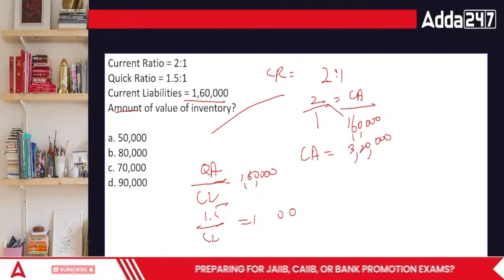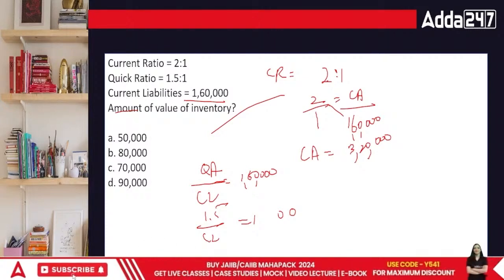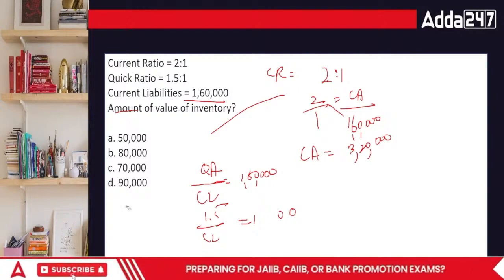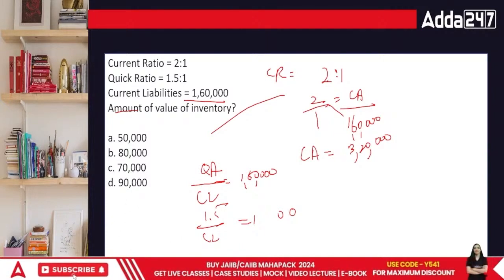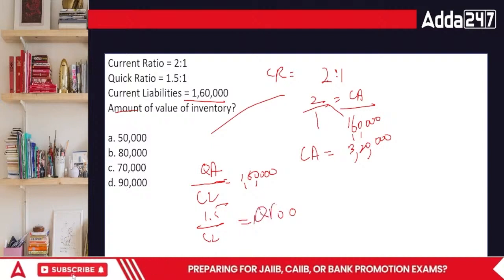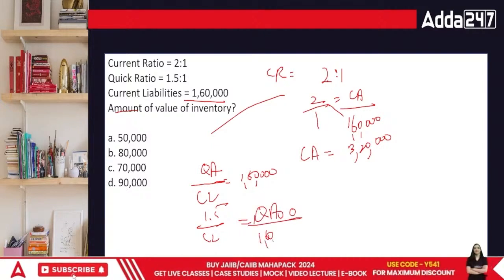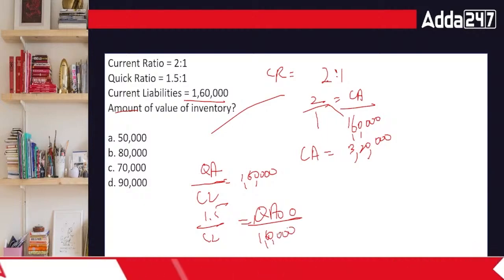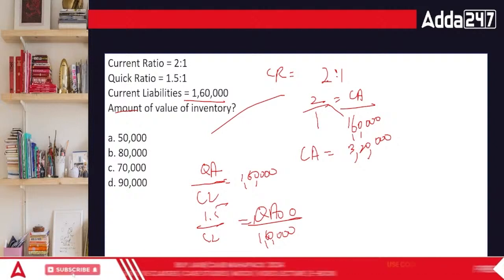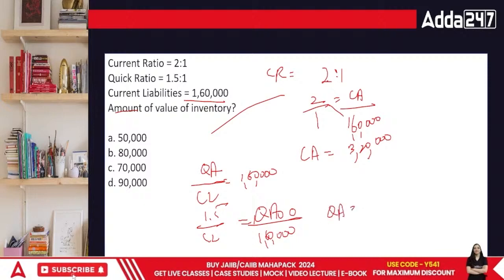Look at this. 1,60,000 is what you have in current liabilities. That is, quick assets, which are not known to us, divided by 1,60,000 equals 1.5. So 1,60,000 into 1.5 gives me a total value of quick assets equal to 2,40,000.